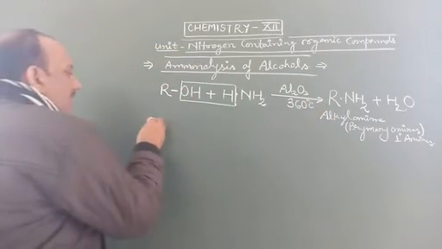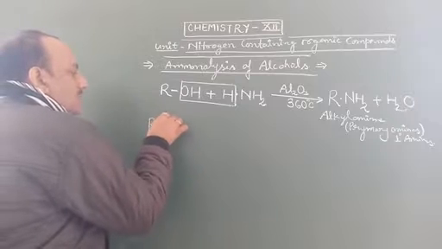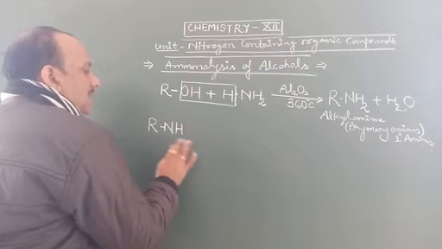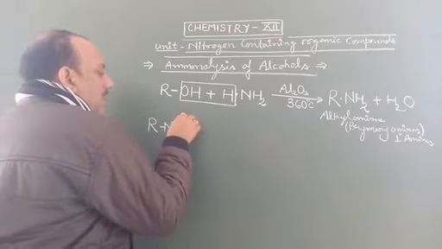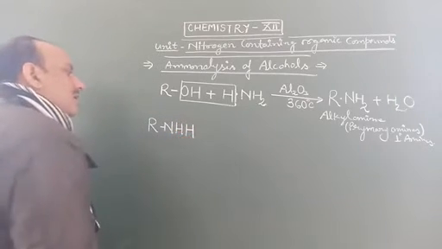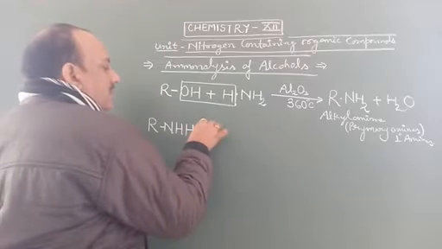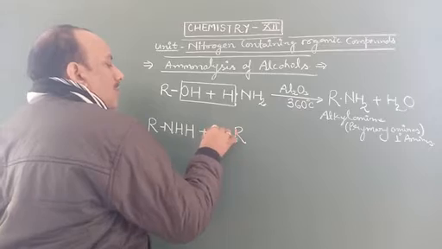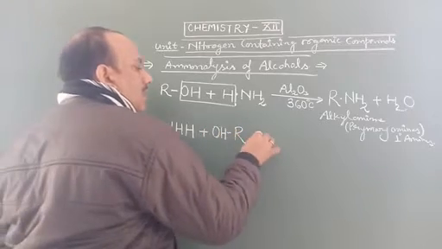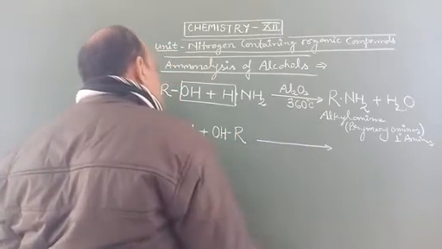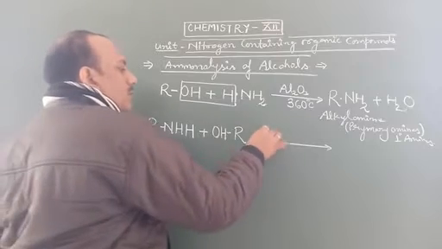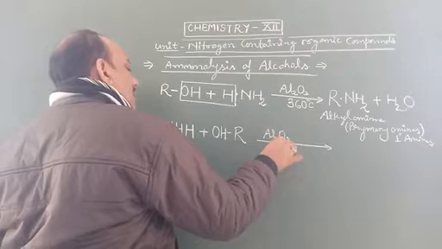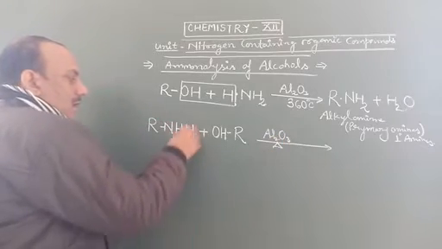This 1 degree amine, RNH2, also represented as RNHH, reacts with alcohol ROH in the same presence of Al2O3 at the same temperature.